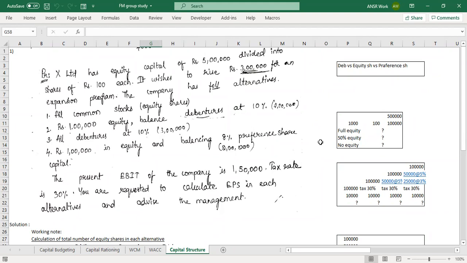Are you thinking from an investor point of view? No, we are not thinking from an investor point of view. For an investor, obviously, the dividend is a profit. I get that. Suppose I have a company, you are the investor, you have invested in my company. Whatever I pay to you, that is profit for you. I get that. Correct. But for me, what is it? That is in the form of equity share it is paid.